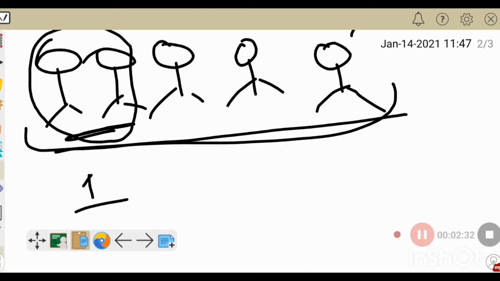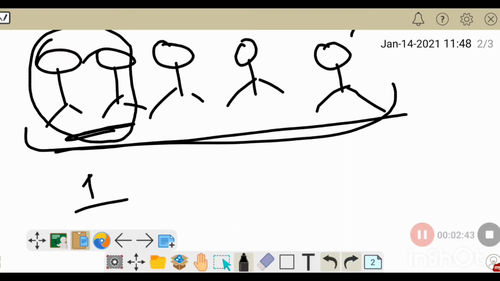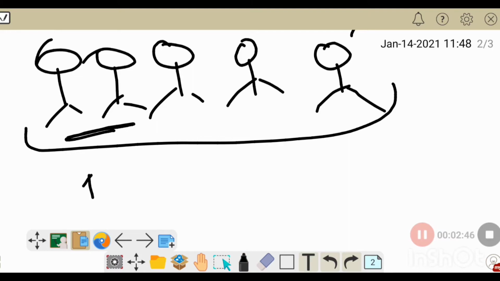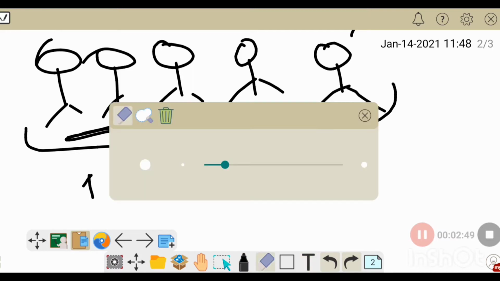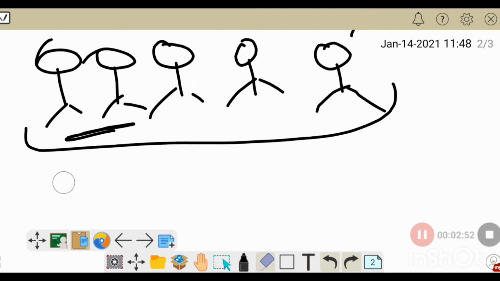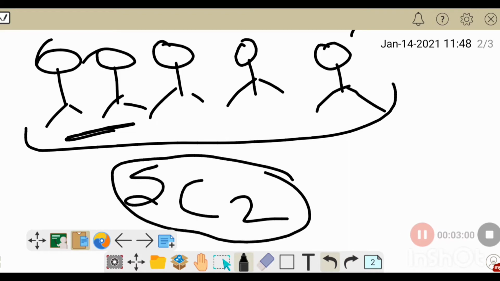The number of combinations possible would be 5C2, right? This is the number of possible handshakes.